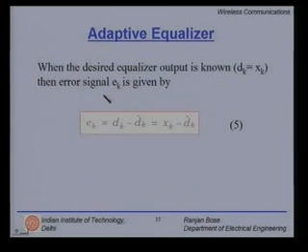When the desired equalizer output is known, in the training phase, dk is nothing but xk. Then the error signal ek is given by dk minus dk hat, the estimate of dk, but dk is xk, so xk minus dk hat.